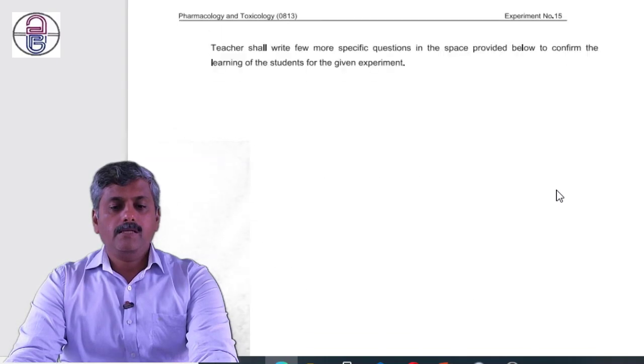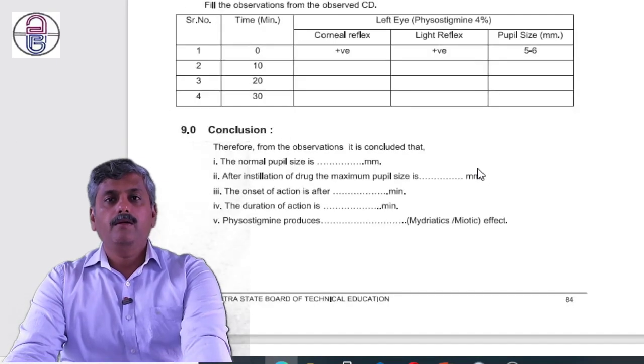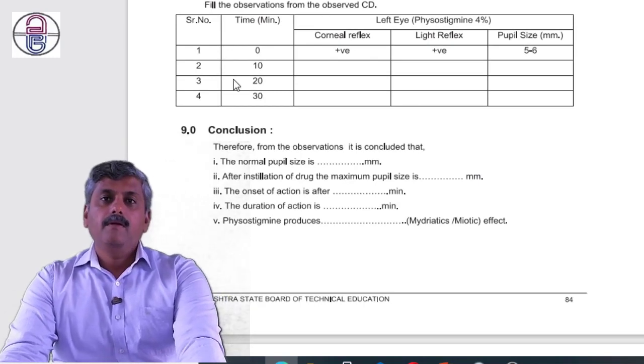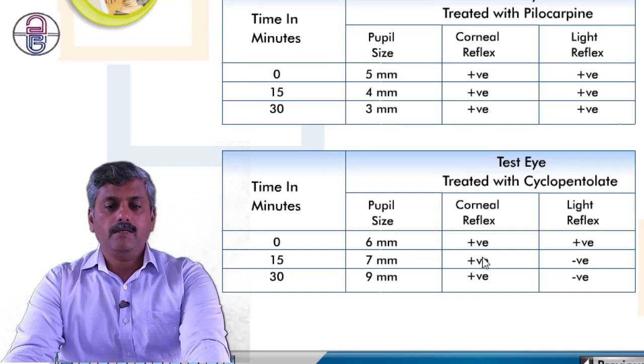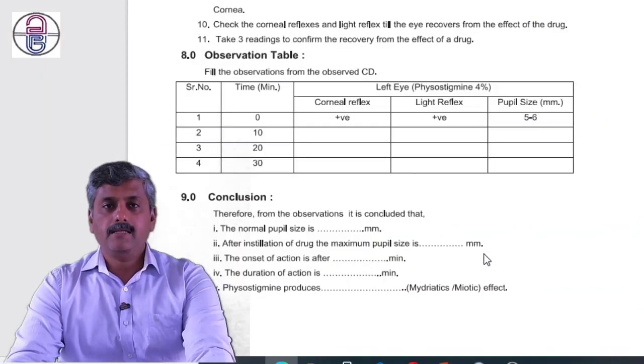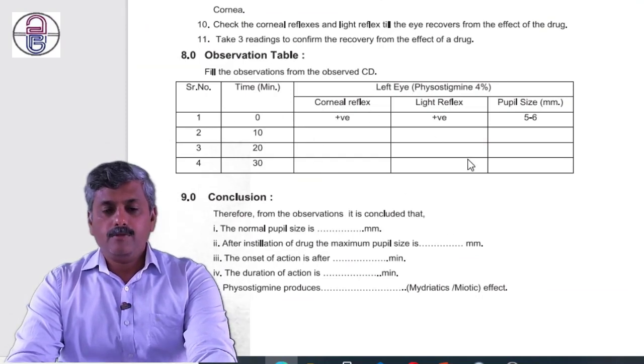So again, with mydriatics and meiotics, you could add this information. Instead of physostigmine, you could put pilocarpine, and with mydriasis, cyclopentolate. So with the help of this, you can complete the observation table.